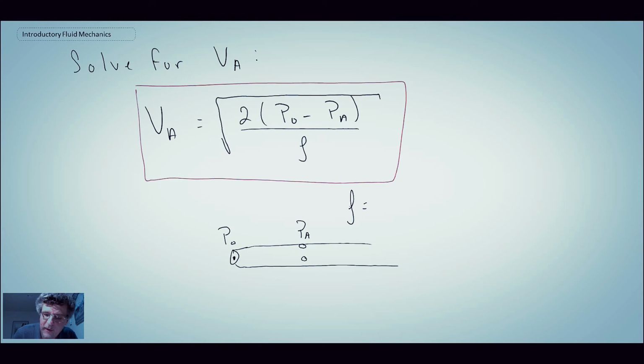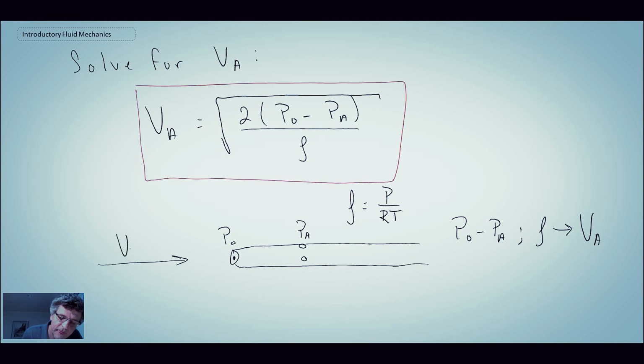Let's say we're dealing with air, that would be P over RT. Knowing the density of the fluid, this then enables us a way, if we can measure P naught minus PA, and if we know density, we can then solve for the velocity in air upstream of that particular location.